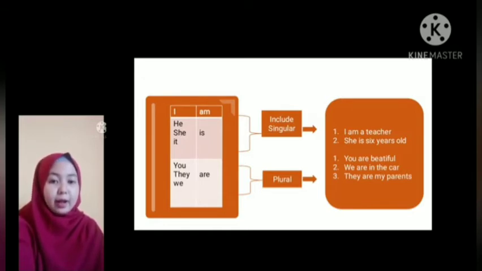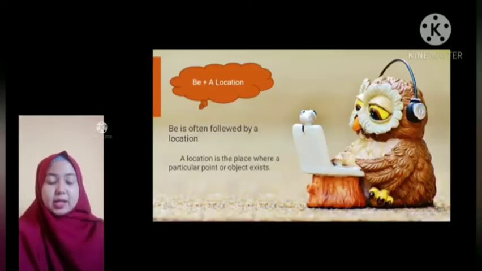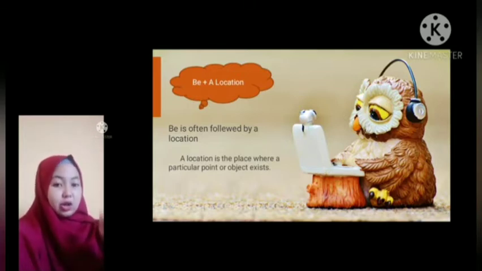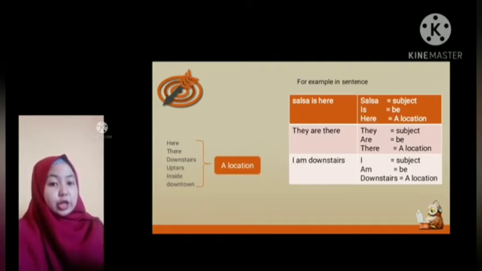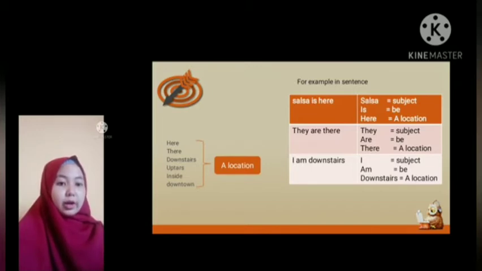For example, I am a teacher. I is the subject, am is to be. To be is often followed by a location. What is a location? A location is the place where a particular point or object exists. For example, here, there, downstairs, upstairs, inside, and others. Those are locations.